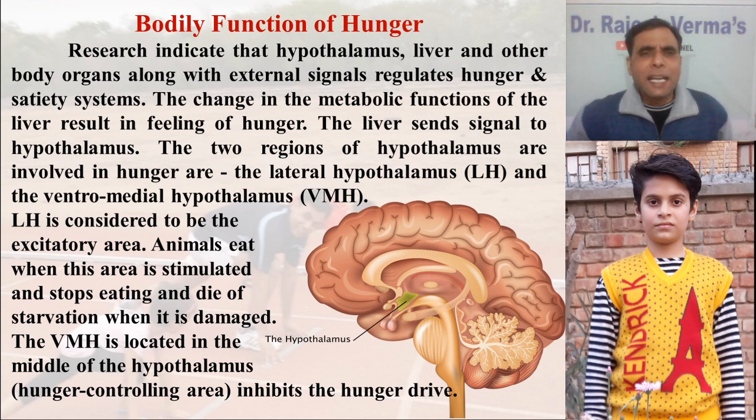The research indicates that the hypothalamus, that yellow part you can see here inside your brain, almost at the center of your brain, is a small brain organ. We call it a small brain part, the hypothalamus. The liver and other body organs, along with external signals, regulate the hunger and satiety systems. There are two points here: regulation of your hunger and satiety systems. So we'll be discussing this in a little more detail.